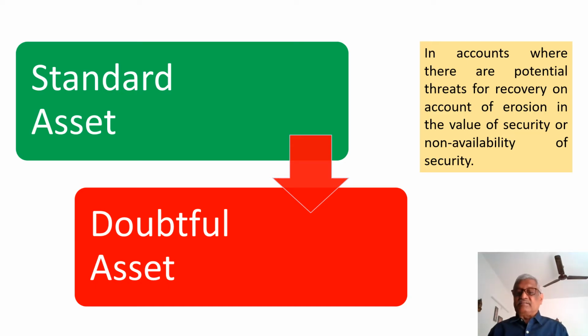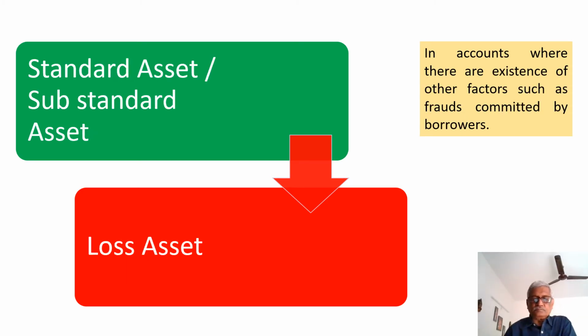Or there is an erosion in the value of the security. Say for example, there was a machinery against which we have given finance. When we have gone there, we found that the machinery is broken down and the probability of its getting repaired is very remote. So there is an erosion in the value of the security. So in such cases, a standard asset or a substandard asset can move straight into the doubtful category also. Standard asset or substandard asset can move straight into the loss asset also.